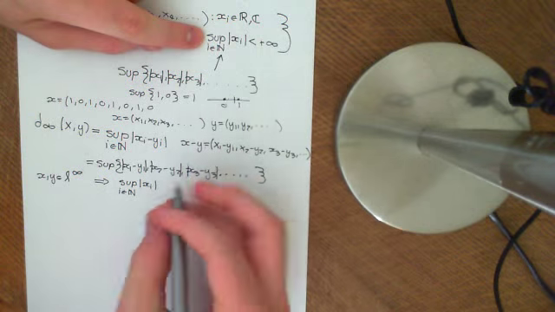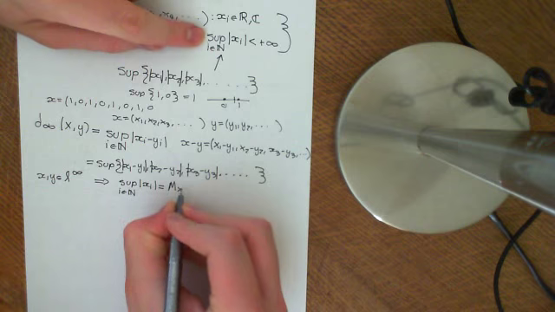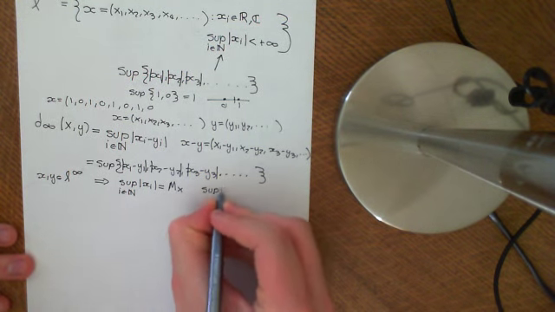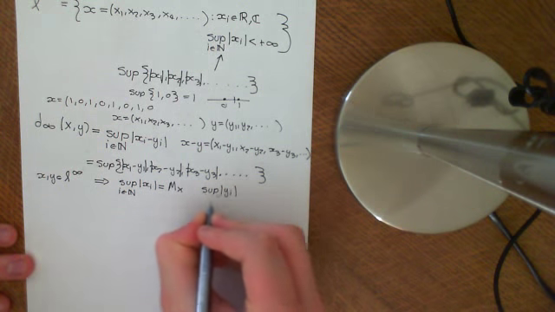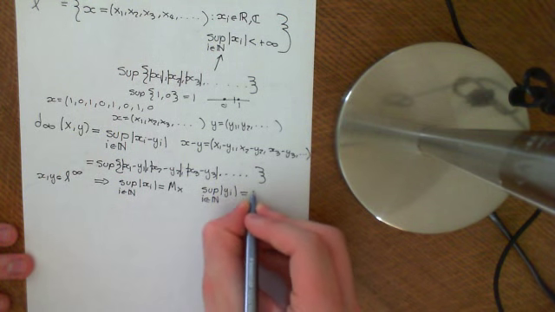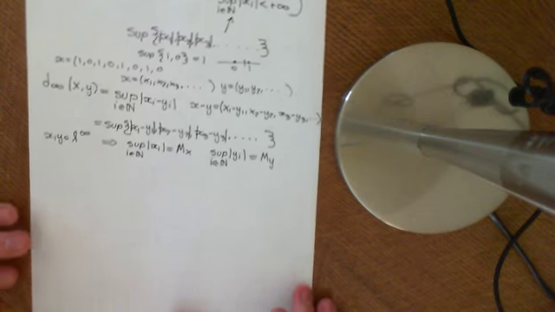It had to be some finite value. So let's call that value mx. Similarly, the same holds for y: the supremum of the modulus of all of the terms in the sequence y, over all i in the natural numbers, is equal to some finite value which we'll call my.